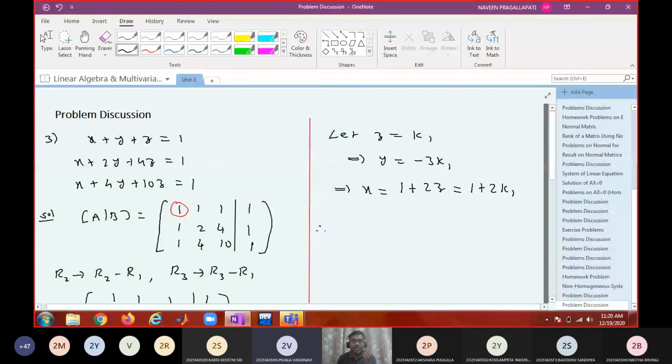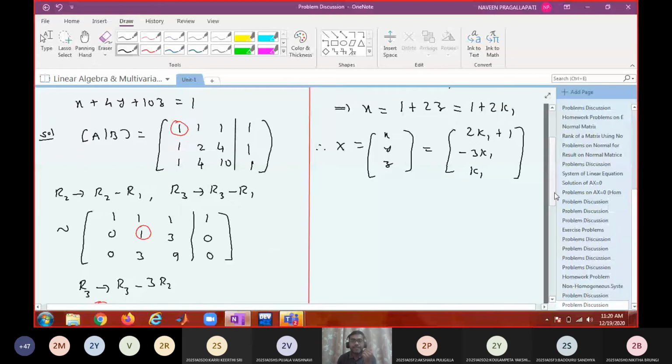Therefore, what is your solution? X equal to (x, y, z), which I can write as (2k1 plus 1, minus 3k1, k1). Can I write it as a linear combination of two vectors? Yes, sir. What are those? k1 times (2, minus 3, 1) plus (1, 0, 0).